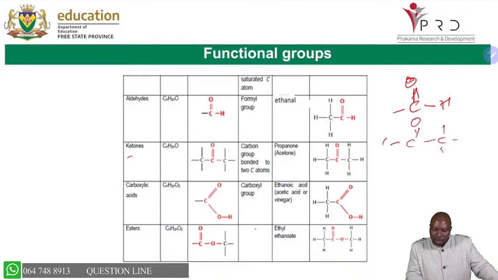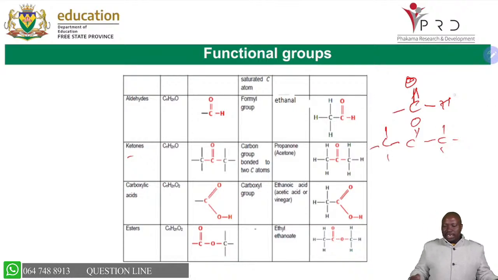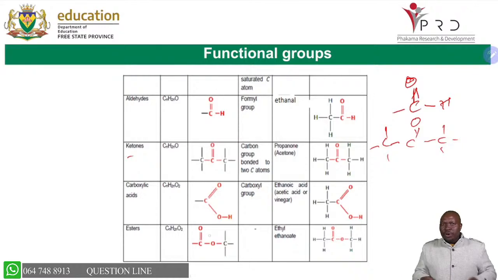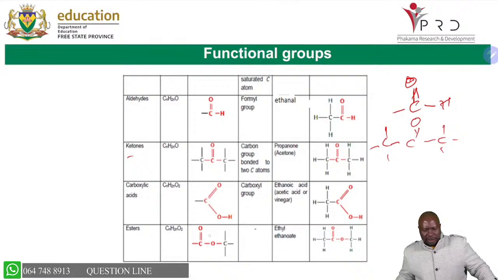So for ketones, it must have two carbons, but for aldehydes, there must be a hydrogen. That is the difference between the two. And if you check between carboxylic acid and ester, these are the only two homologous series that we do that have two oxygens. So when you see two oxygens, you know it's either an ester or a carboxylic acid. So don't forget that.